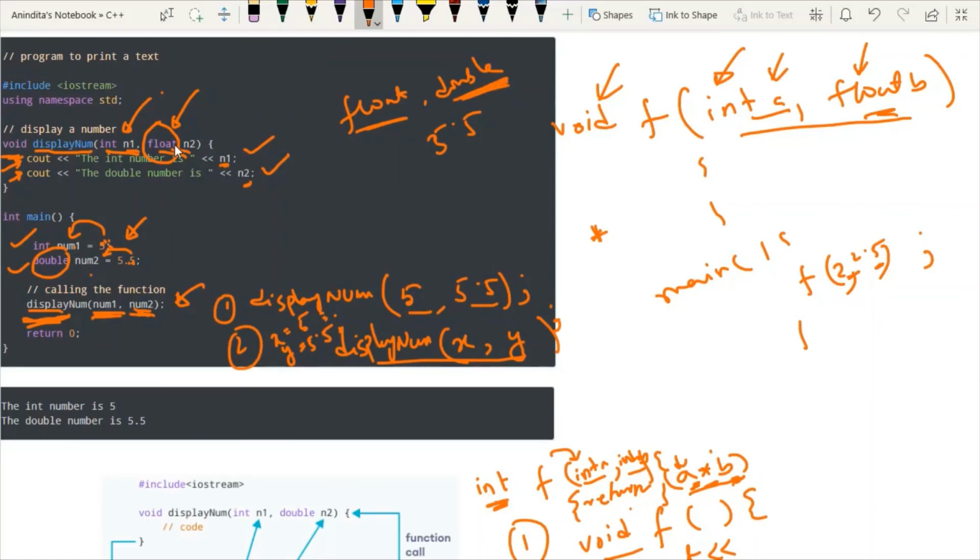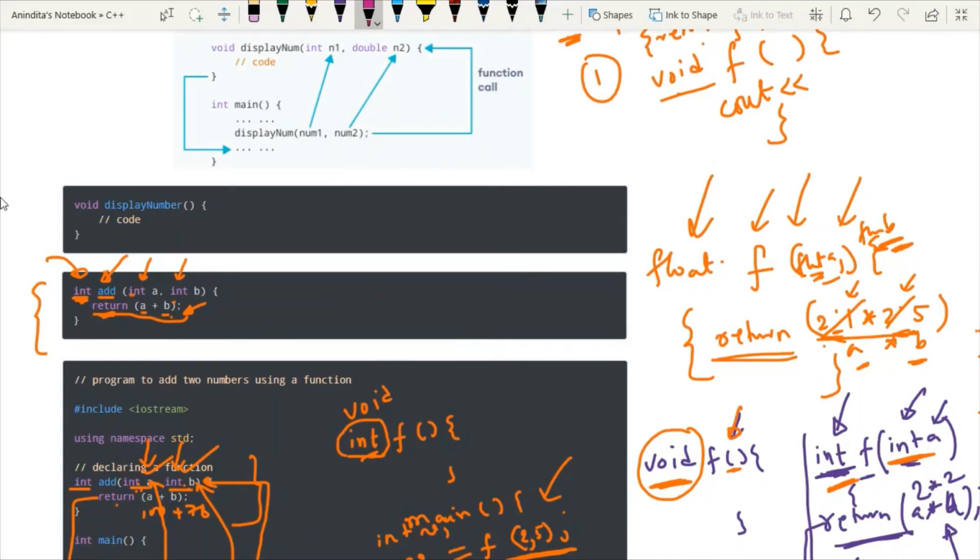So in this case, if you have integer and float value, then you can pass integer and float value. However, you can also pass integer and double value also, because double and float both are same. Only difference is the size. So it doesn't matter what you are passing here, but you cannot pass both the value as integer, because in the second case, this is a provision for float data type only. This is the point you have to remember.